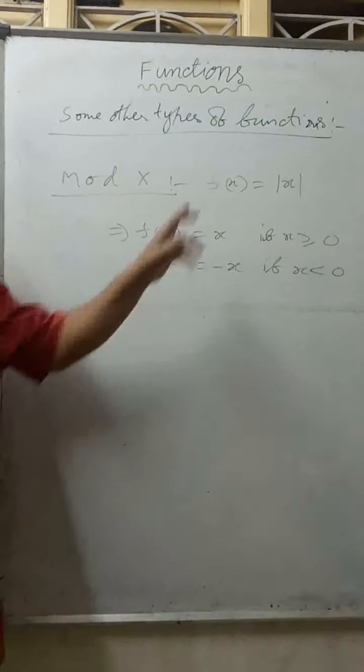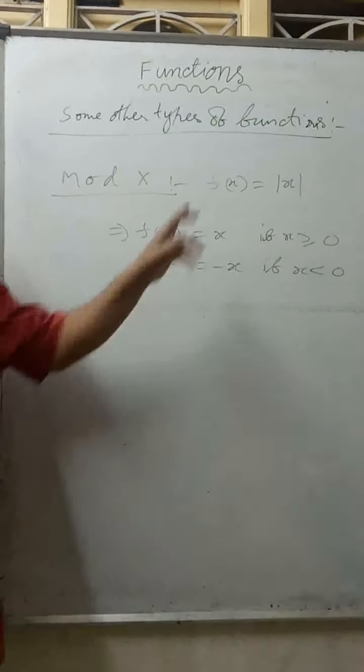So if x is plus 1, y is plus 1. If x is minus 1, y is plus 1. Observe, this is 1 comma 1, this is minus 1 comma 1. What I told? This is an even function. So if x comma y is on the graph, minus x comma y is also a point on the graph. We discussed it, it is an even function, with symmetry about the y-axis. Now mod x is an even function.